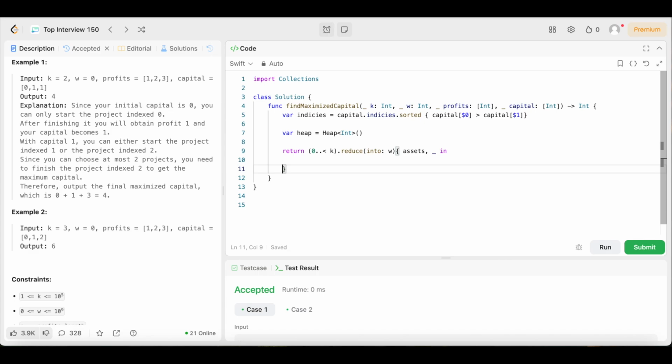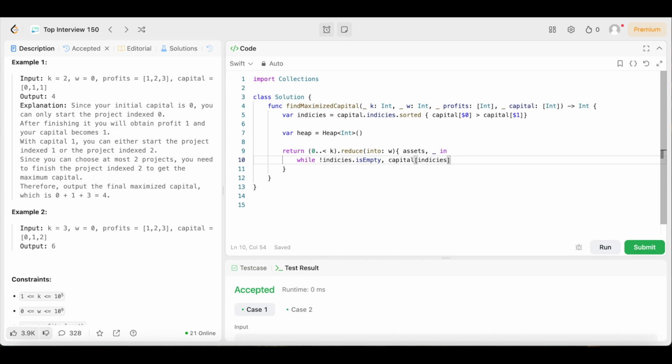And now we need to add all projects that can be afforded with the current asset to the heap. So in order to do that, we're going to come right here. We're going to say while, exclamation point, indices dot is empty, comma, capital, open up the square brackets, open up the square brackets, indices.